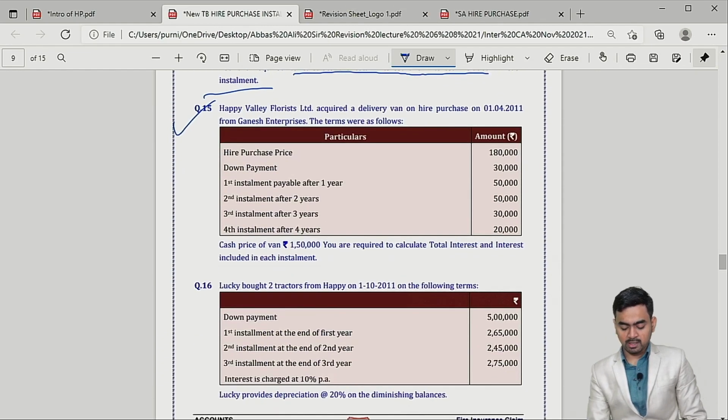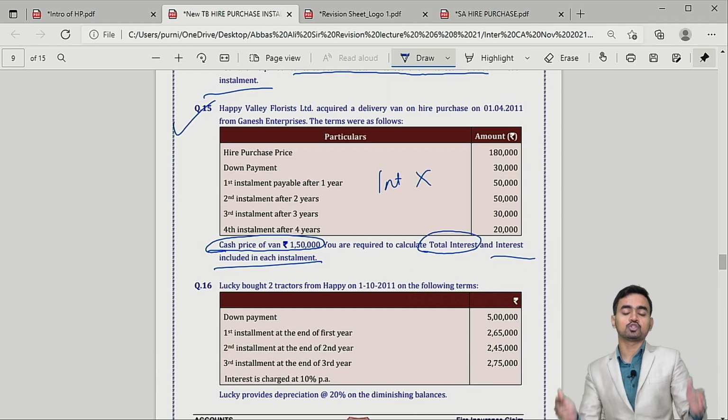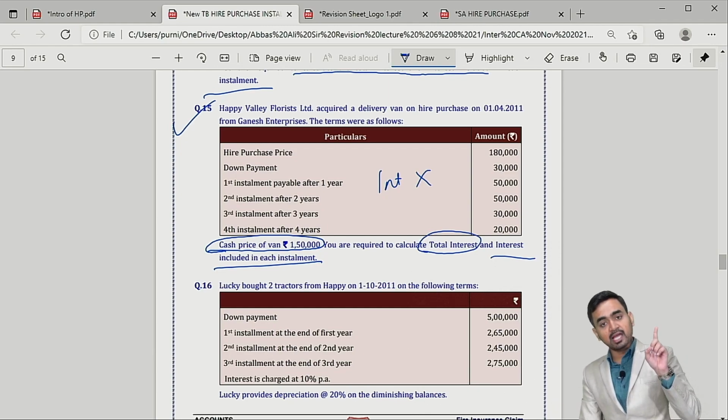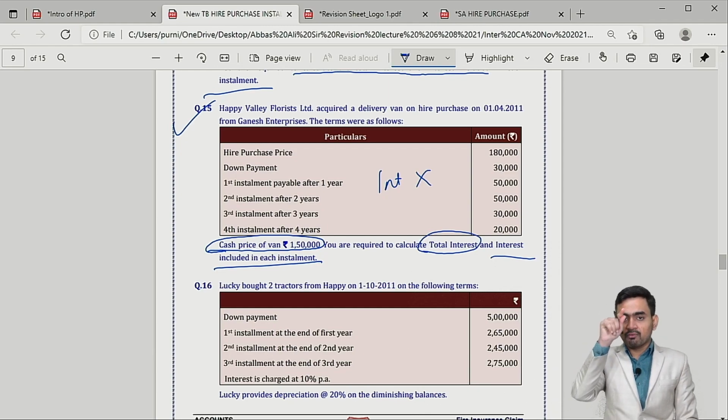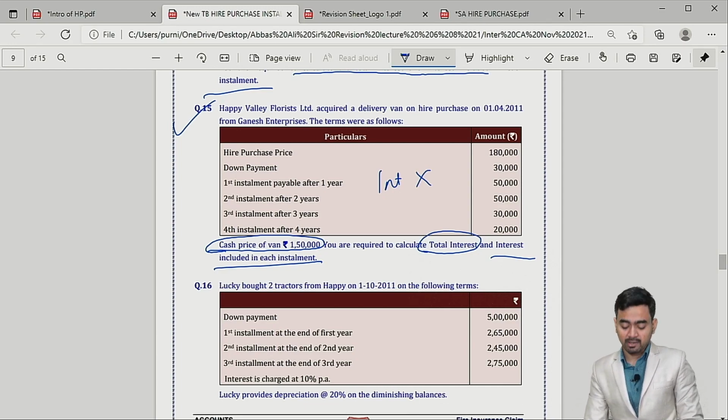Next question is question number 15. This question again is very simple. Just check, the cash price is given, 1,50,000, but the interest rate is not given, and they are saying calculate the total interest and the interest included in each installment. Use your brain now. When the cash price is given but the rate of interest is not, what will you do? Find out the total interest and allocate it in the outstanding balance ratio.